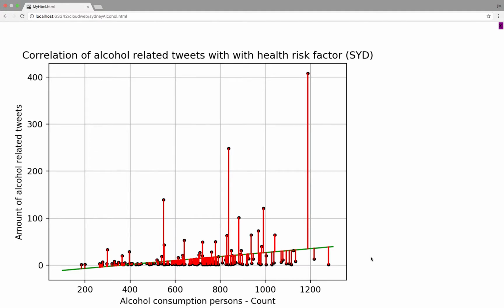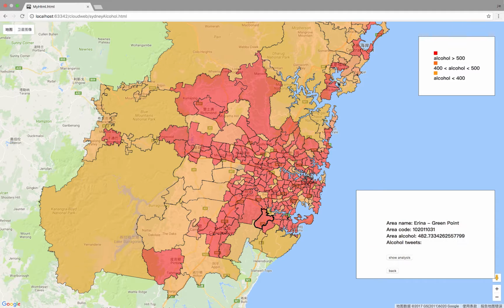We conduct another linear regression, and this is evidence to show that there's a positive correlation between the amount of alcohol-related tweets and the number of people who consume alcohol at the injury level. So that's basically the end of the presentation.